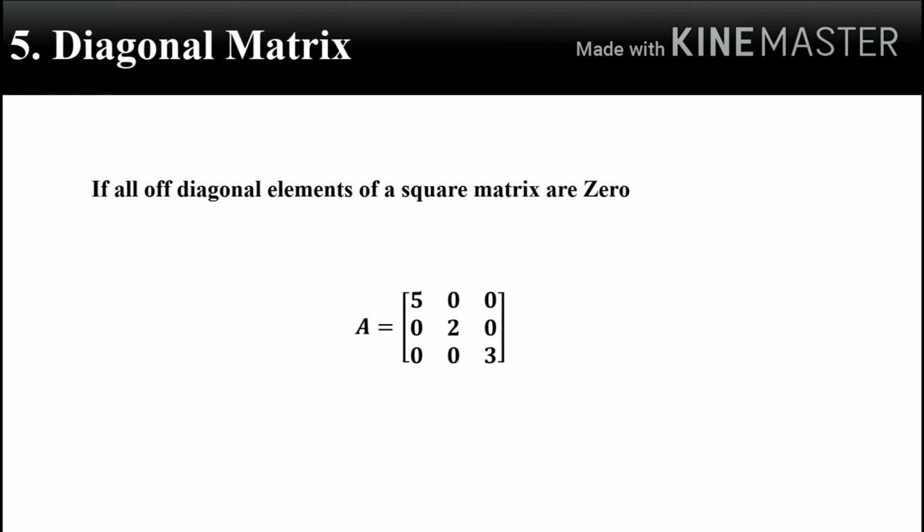The special thing is that all the non-diagonal elements of this matrix are 0, which means only the diagonal has non-zero elements. There are two important things to note here. First, a diagonal matrix is always a square matrix, and second, a matrix can have only one diagonal.